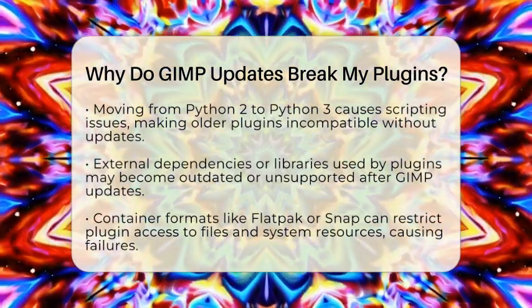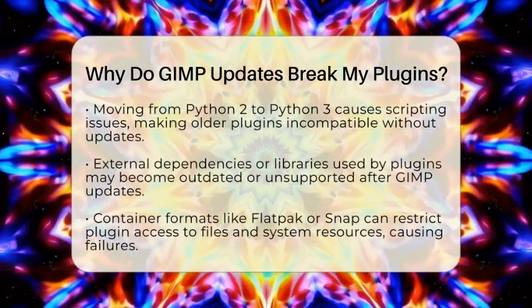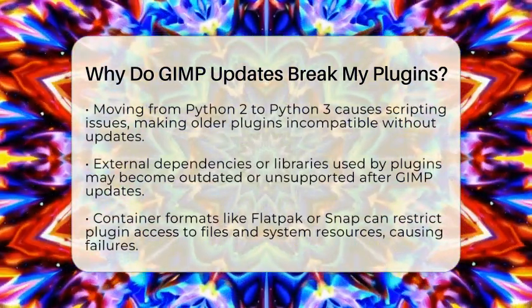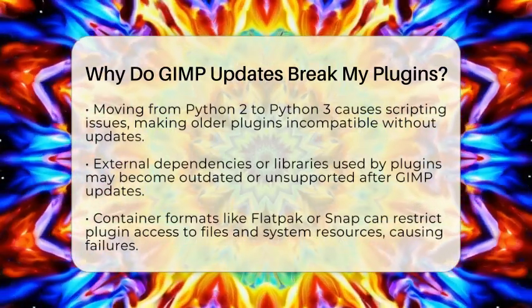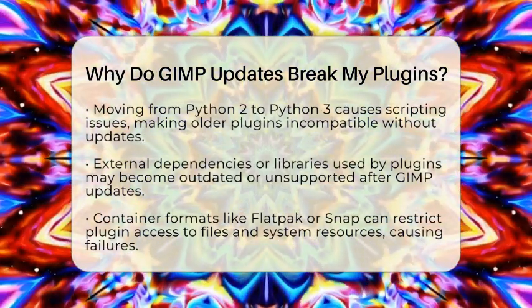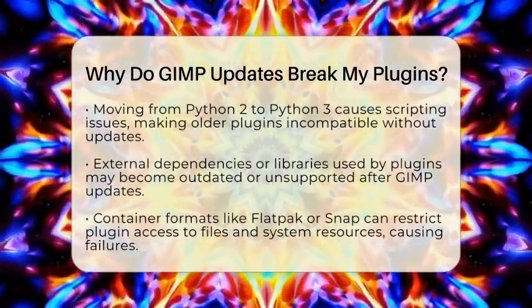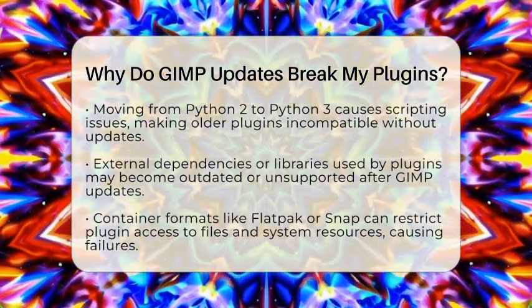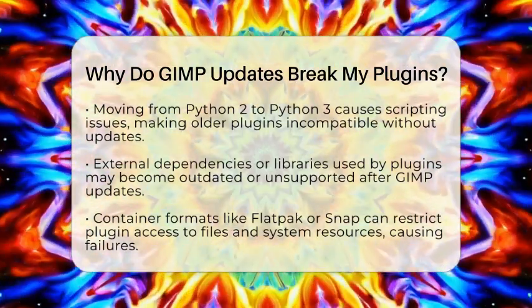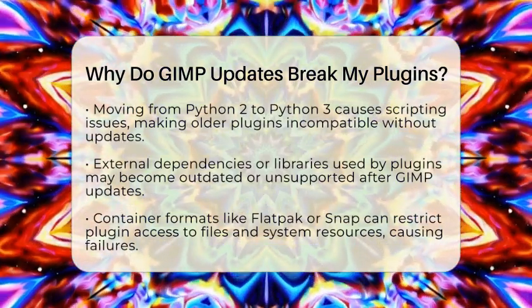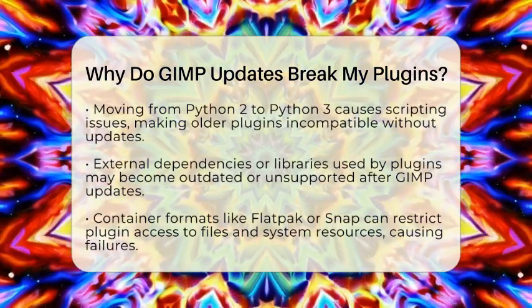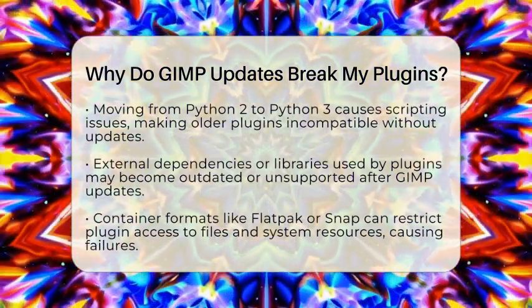GIMP also updates how it handles plugins internally. The way plugins are loaded, where they are stored, and how permissions are managed can change. For example, newer versions might restrict access to certain folders or change how plugins are installed, especially on Linux systems using Flatpak or Snap packages. These container formats can limit plugin access to files or system resources, causing failures.